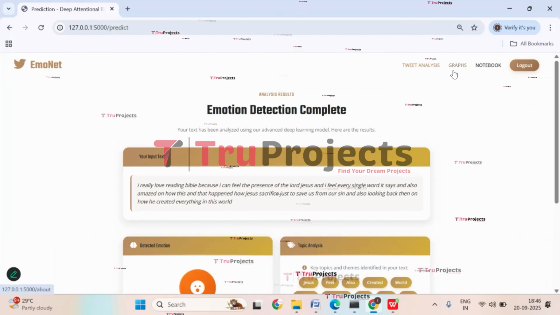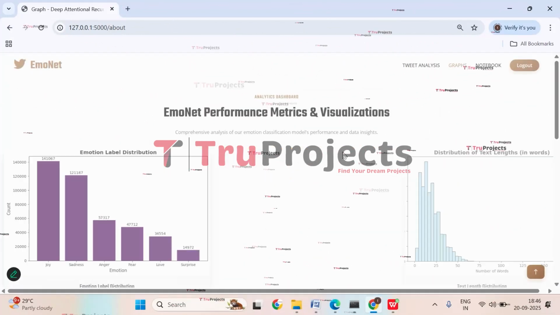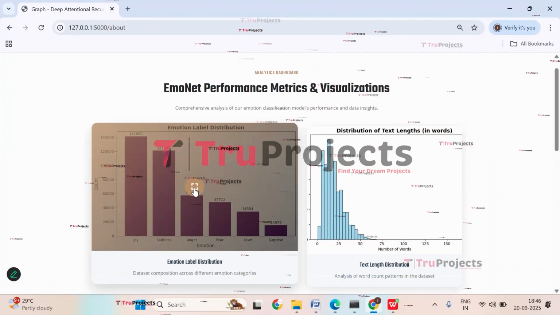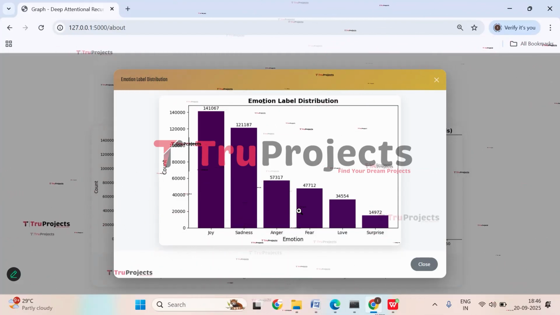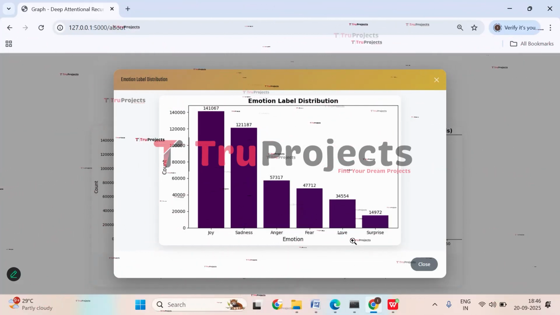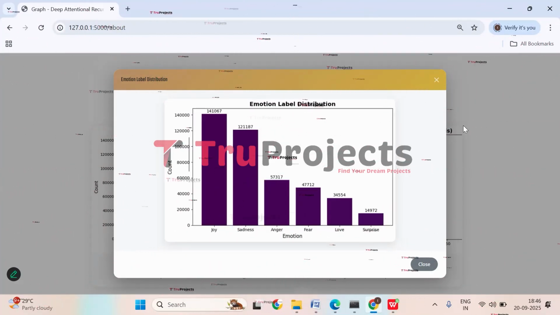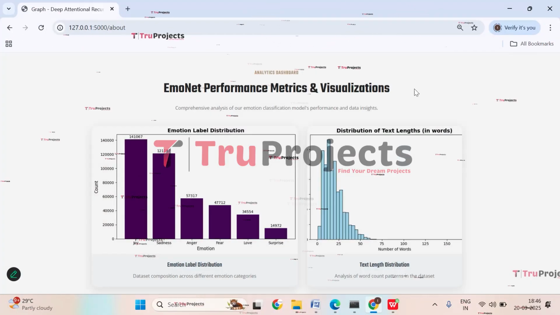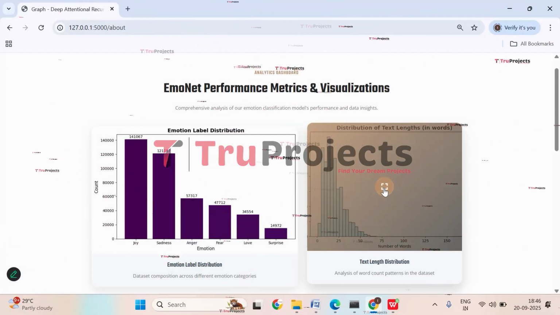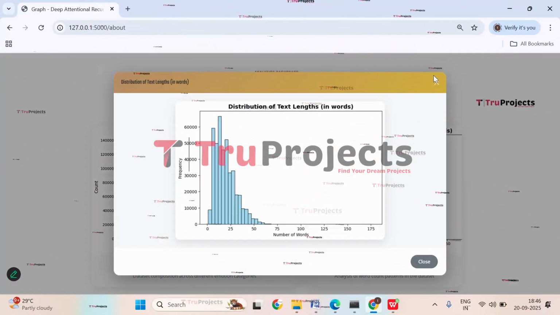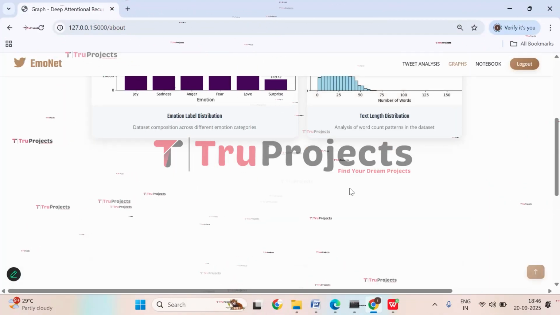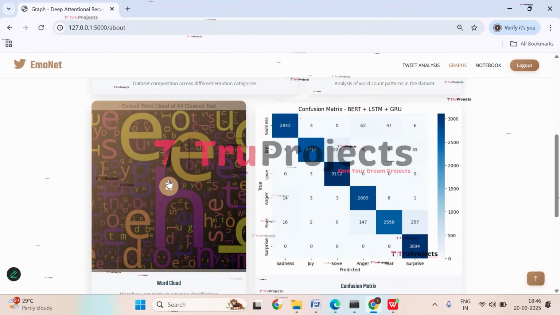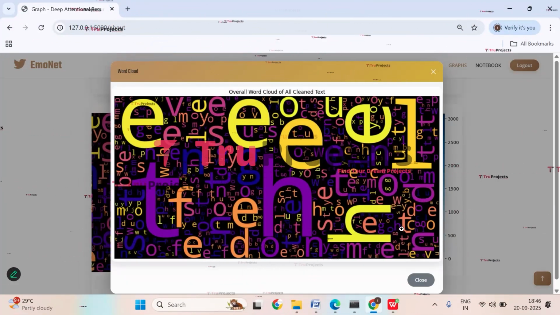Now let's check with the graphs. Click on graph. Here the first graph which we have is the sample distribution graph. Here on the x-axis we have emotion and on the y-axis we have count. So let's close this. And here we have the text length distribution graph. And here we have a word cloud, which shows the most repeated words.